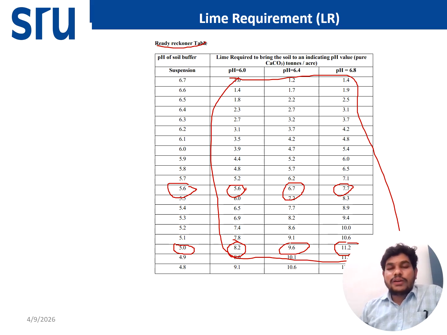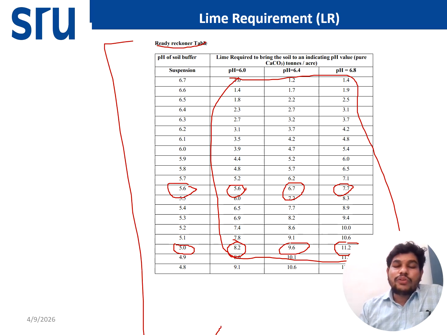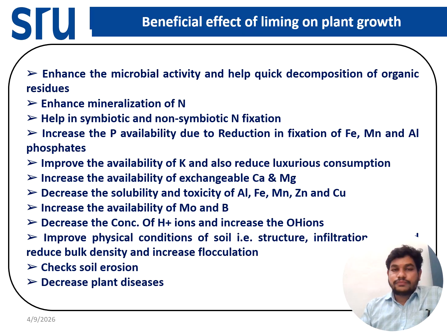This factor is used to apply the lime requirement in the field condition, because the lime requirement we analyze in the lab has to be converted into another value when deciding how much lime to apply in the field. So 1.5 is the factor. That 1.5 factor considers things like the fineness, which crop is there, what is the condition of the field, whether it is surface depth or subsurface depth, what is the texture, all those things.